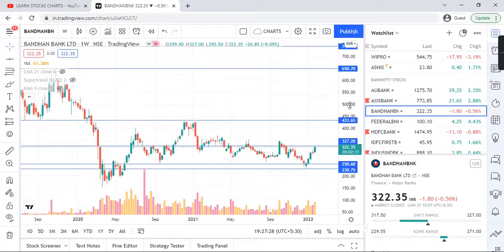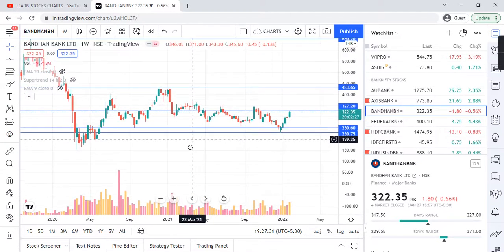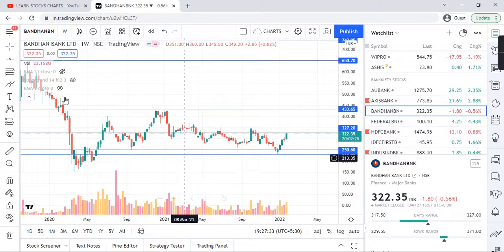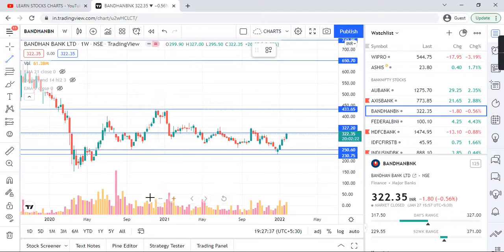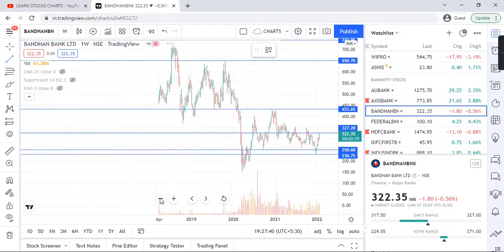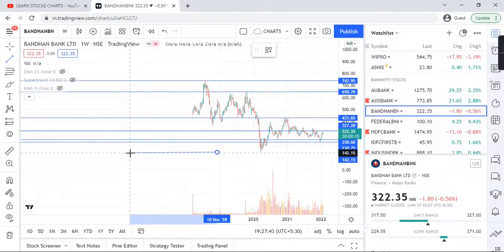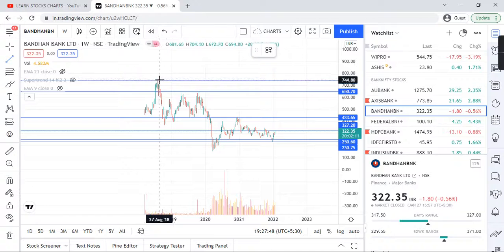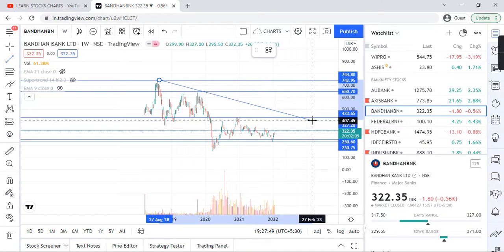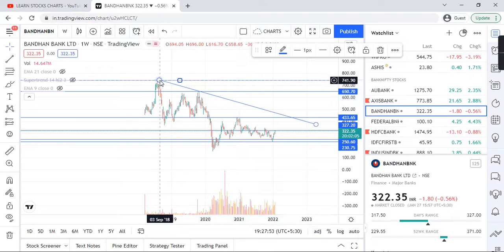Let me see if there is any chart pattern or any trend line or any other support and resistance. Basically, one trend line I am able to see. This trend line might be visible to you as well.